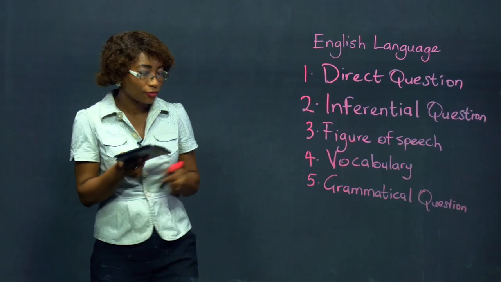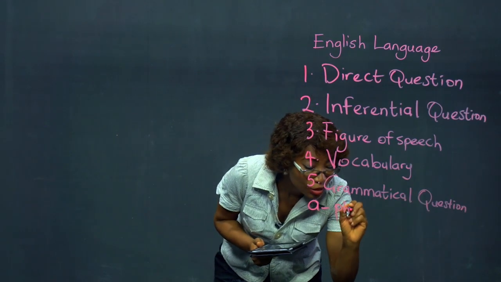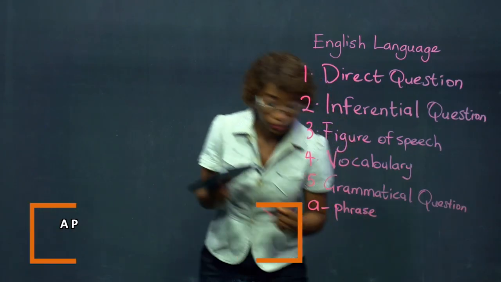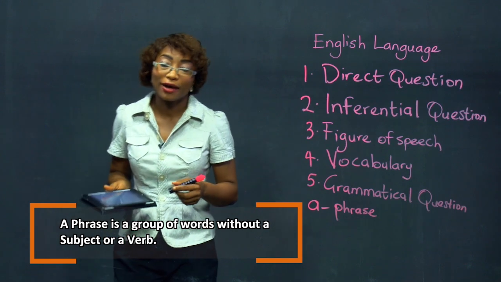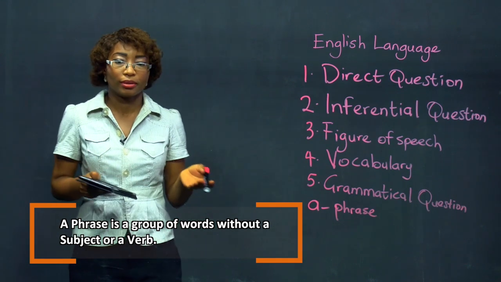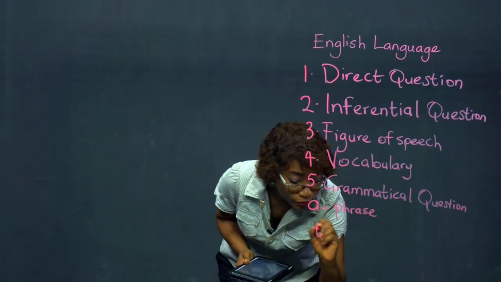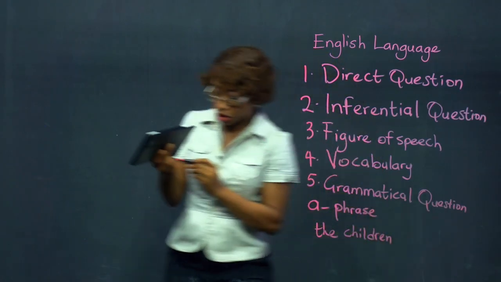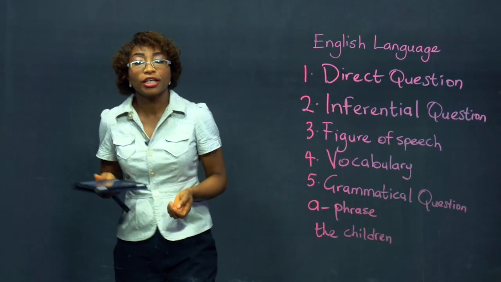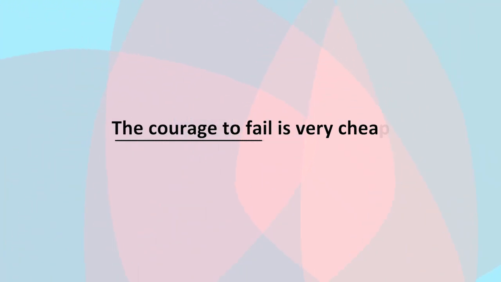A phrase, first of all, is a group of words that does not have a subject and does not have a verb in it. I'll give you an example. The children. The children is a phrase. It doesn't have a subject, it doesn't have a verb. It's just a group of words.